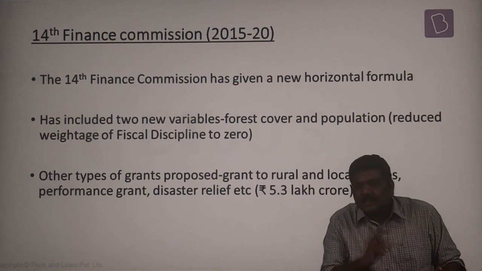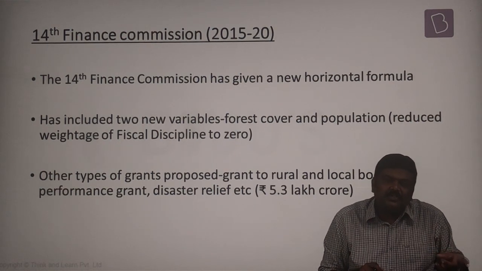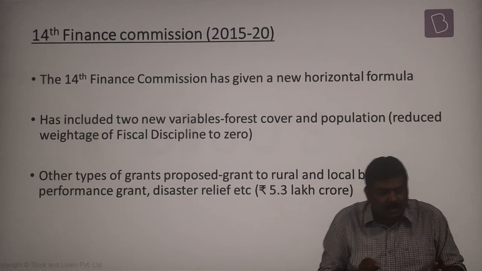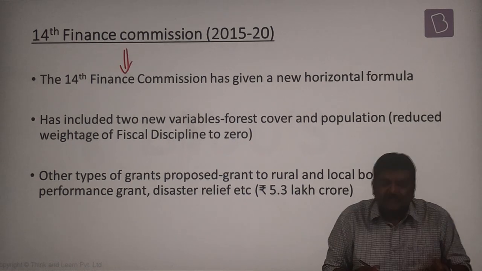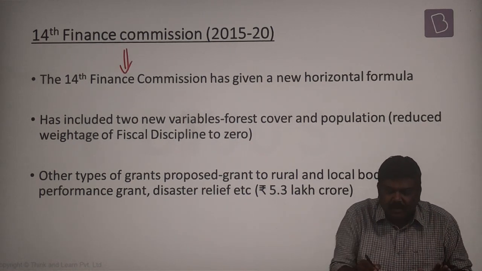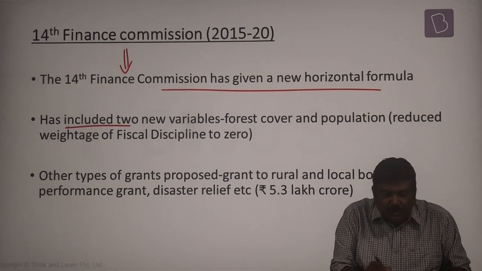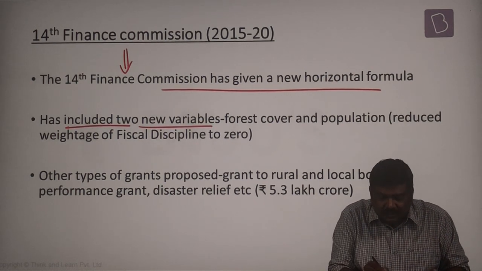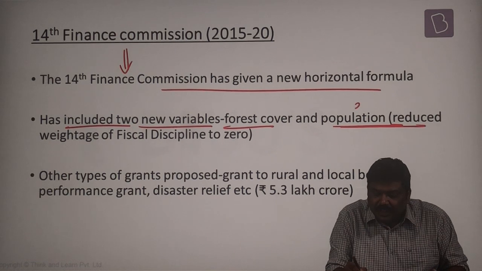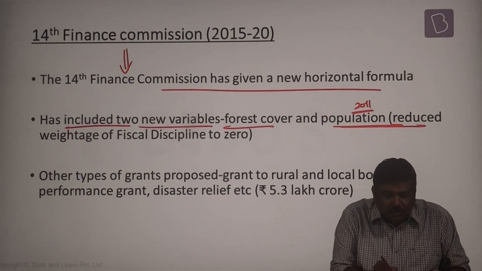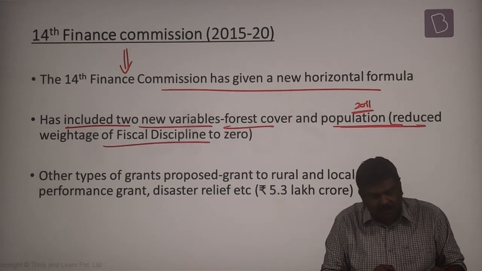Now, as a result of these particular vertical devolution formula and horizontal devolution formula, some of the very important features which are applicable to 14th FC are: it has given a new horizontal devolution formula, has included two new variables or parameters, that is the forest cover and population of 2011, to give a new vertical devolution formula.